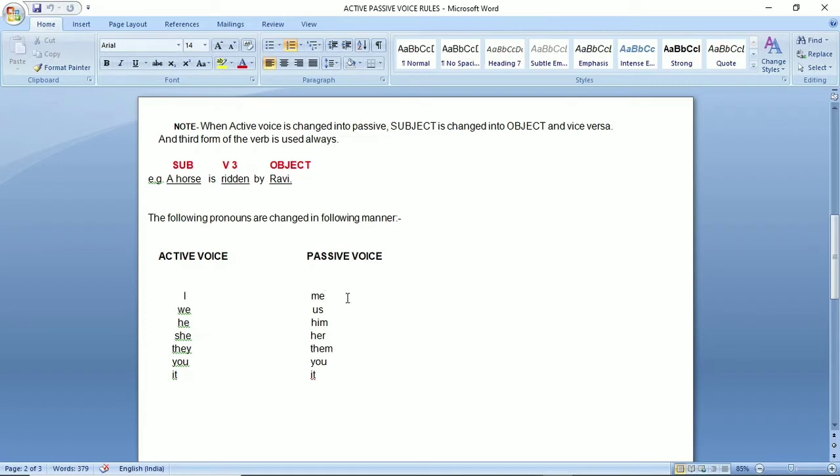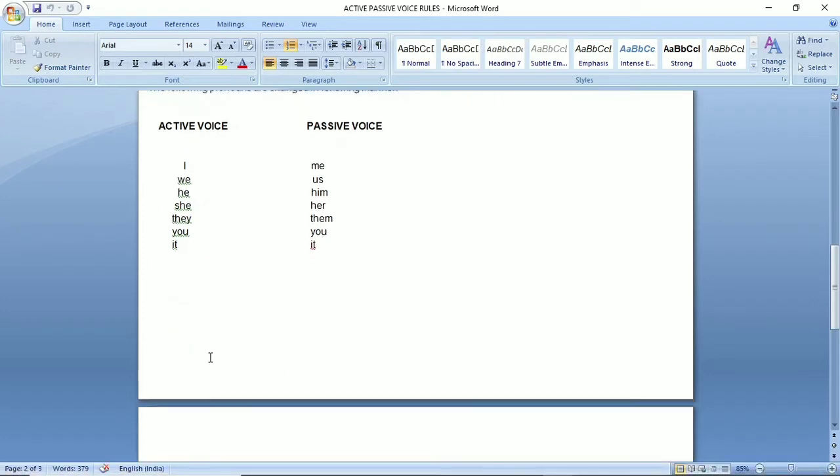For example, I write a letter. So, a letter is written by me. I is changed into me. We is changed into us. He is changed into him. She is changed into her. They is changed into them. You and it, these two remain the same.